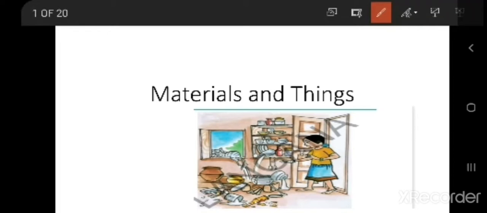In today's class, we are going to discuss a lesson on materials and things. Before going into the lesson, we are going to talk about a few things.